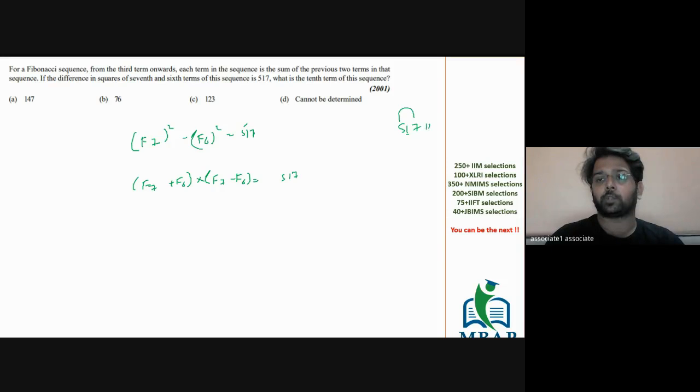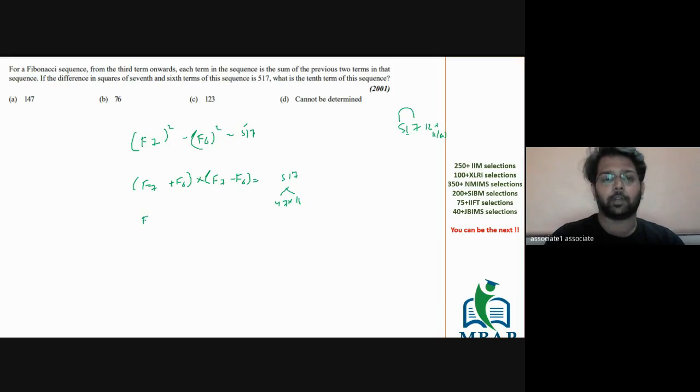5 plus 7 is 12, 12 minus 1 is 11. Either it should be divisible by 11 or it should be 0. It is becoming 11, so it is divisible by 11. So if you divide 517 by 11, it will give you 47. So it is 47 into 11.